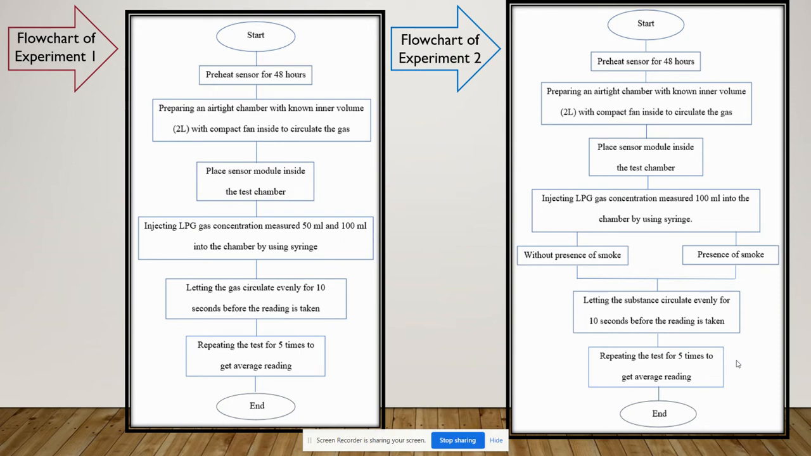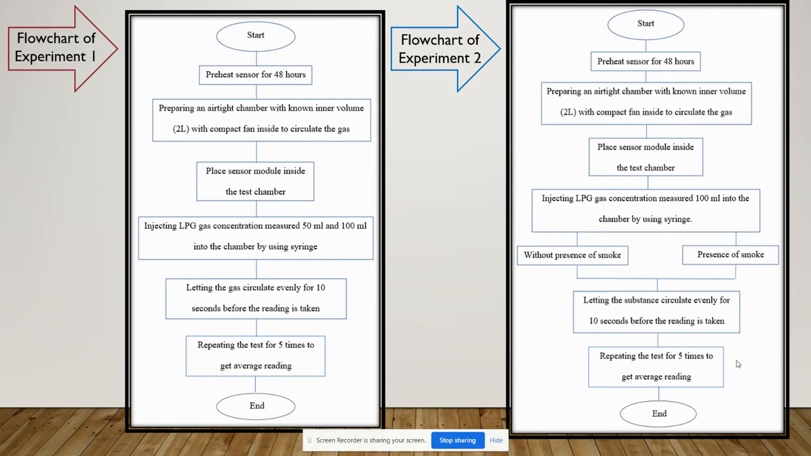All measurement will be taken after 10 seconds of injecting gas into the chamber to give some time for the LPG gas to spread around the chamber. The reading for concentration will be taken after 10 seconds. Each of the tests will be performed for 5 times to get average reading.